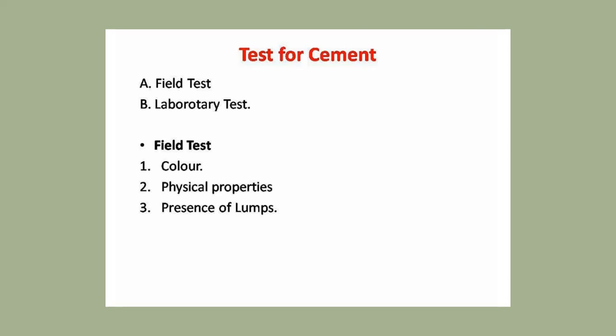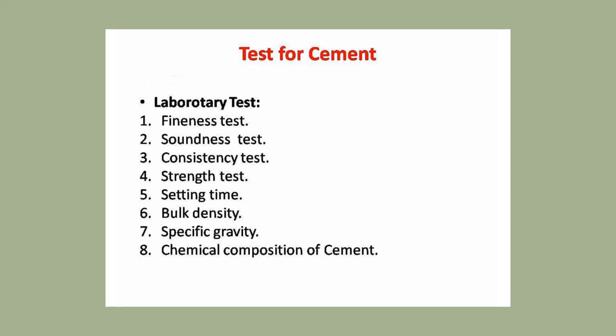The last test I told you is related to the concrete, not to the cement. So the cement tests are color, physical properties, presence of lumps, then throwing the cement in water. Then the laboratory tests: fineness test, soundness test, consistency test, setting time test, bulk density, specific gravity, chemical composition of cement. In general, the setting time of cement should be maintained up to 30 minutes. There are two: initial and final setting time. Initial setting time should be up to 30 minutes, and afterwards the final setting time may be longer.